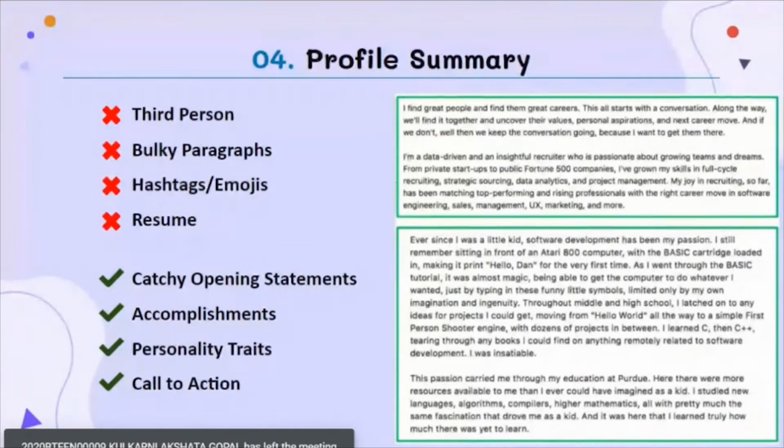You can use a catchy opening statement, accomplished personality traits, and so on. Never write the summary in a bulky paragraph or in the third person, and don't use emojis or hashtags in the summary. Also in your summary, you can add your social proof. Now that is very strong. You can add links to your website or to a blog or a SlideShare, and you can even add YouTube videos there.